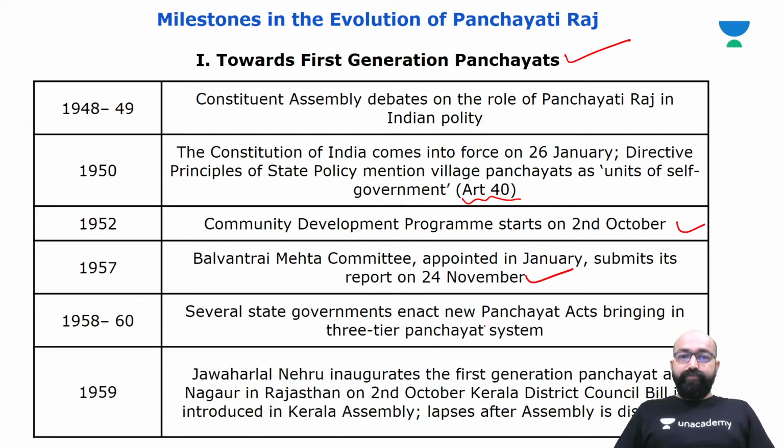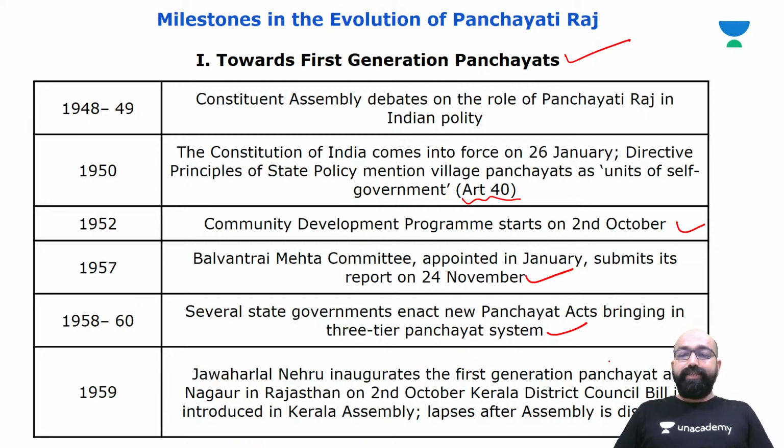From 1958 to 60, several state governments enact new Panchayat Acts, bringing in a three-tier Panchayat system, that is at village level, block level, and district level: Gram Panchayat, Panchayat Samiti, and Zila Parishads. In 1959, friends, the next milestone in the evolution of Panchayati Raj institutions: Jawaharlal Nehru inaugurates the first generation Panchayat at Nagaur in Rajasthan on 2nd October 1959.